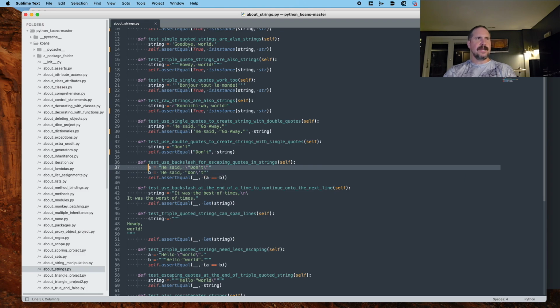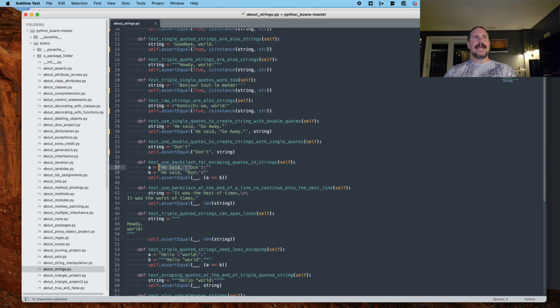Remember, the string has to be surrounded by either single quotes or double quotes or triple quotes. Now let's say you've got quotes within that, because, like you said here, he said, quote, don't. And now you want that to be of data type string, so you have to wrap it in quotes. Well, if you didn't have these slashes, the quotes within the string would break your string and you'd end up with two strings, or you'd end up with an error or something.